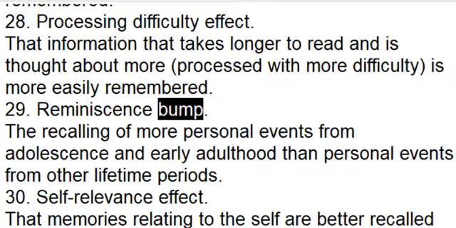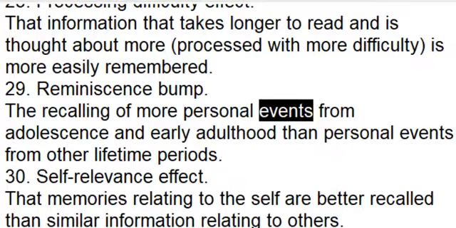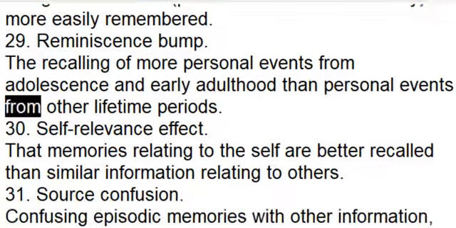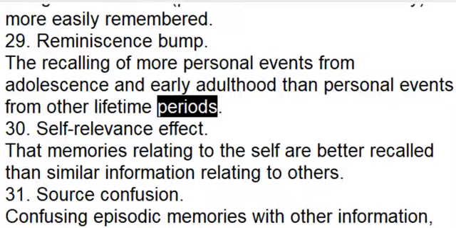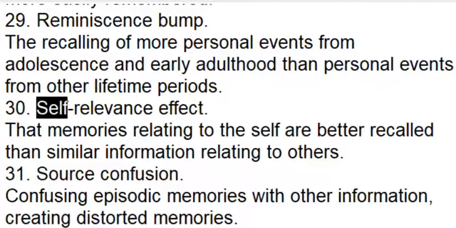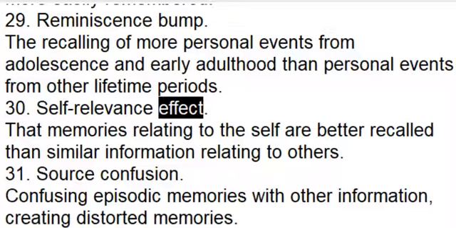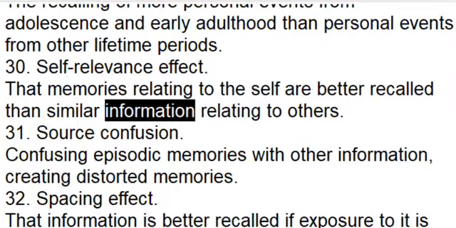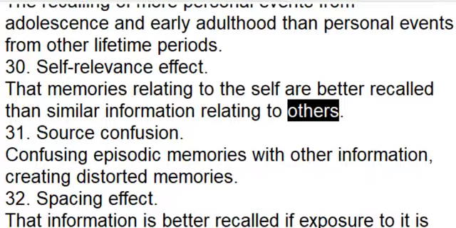Reminiscence bump. The recalling of more personal events from adolescence and early adulthood than personal events from other lifetime periods. 30. Self-relevance effect. That memories relating to the self are better recalled than similar information relating to others.